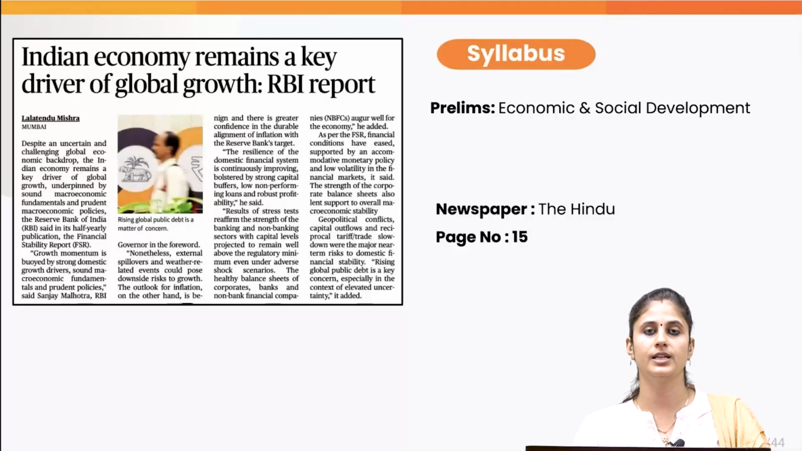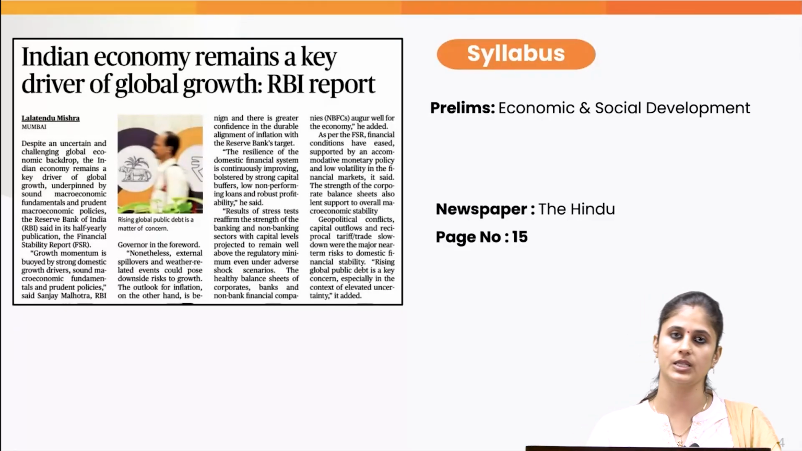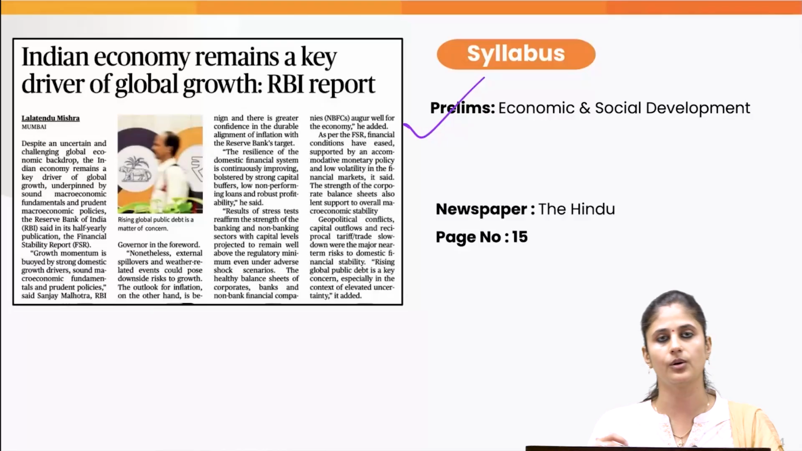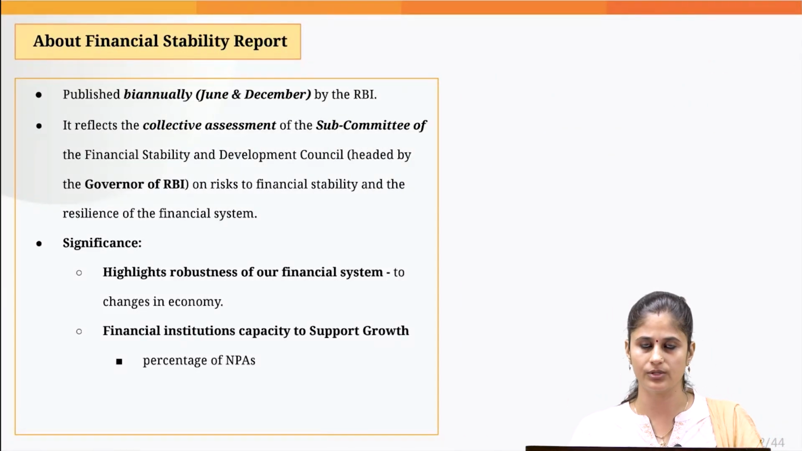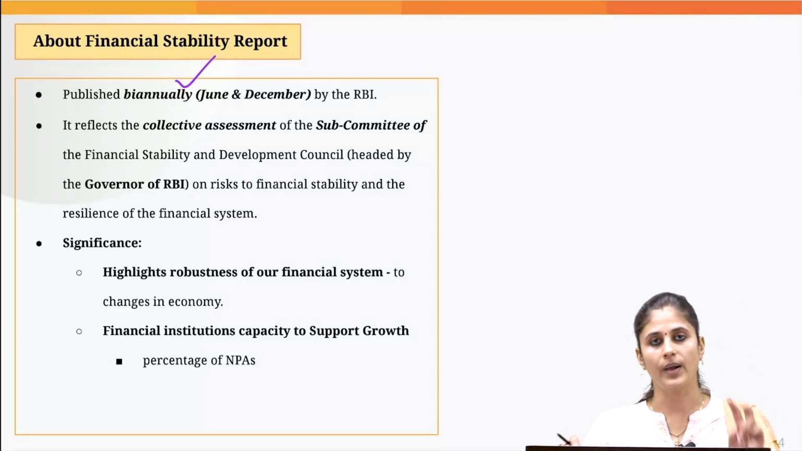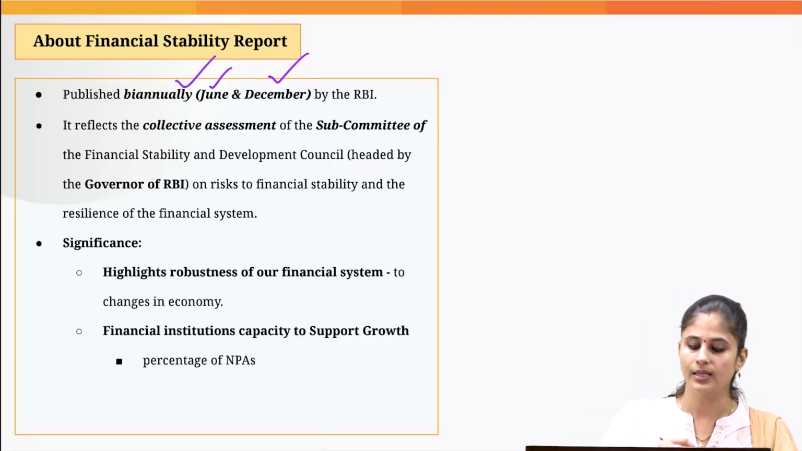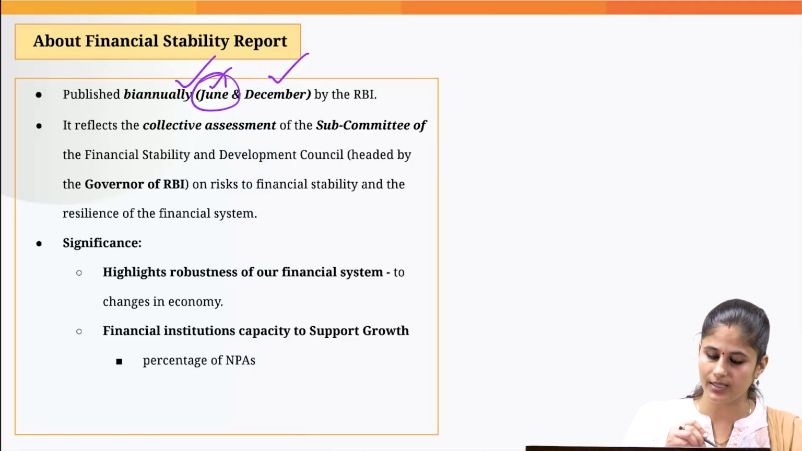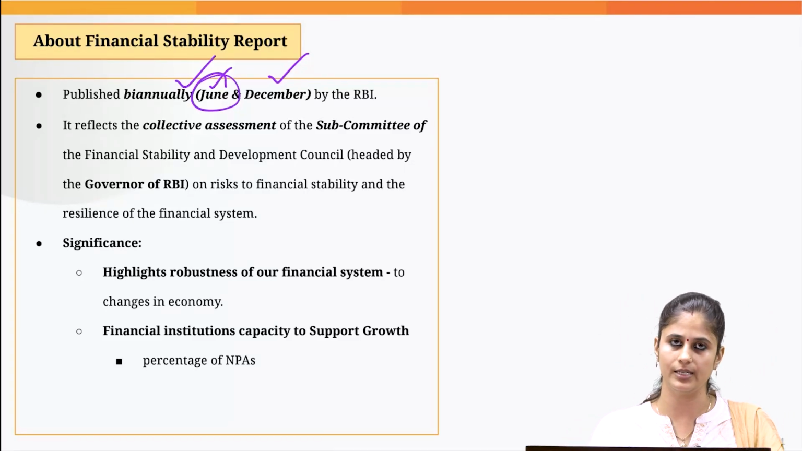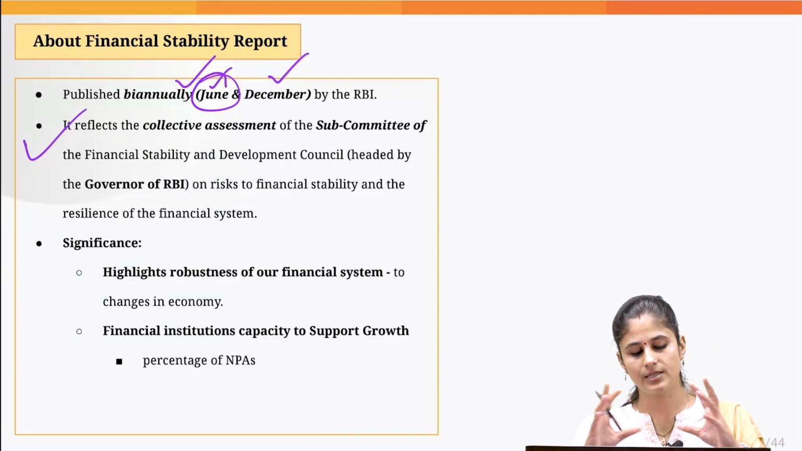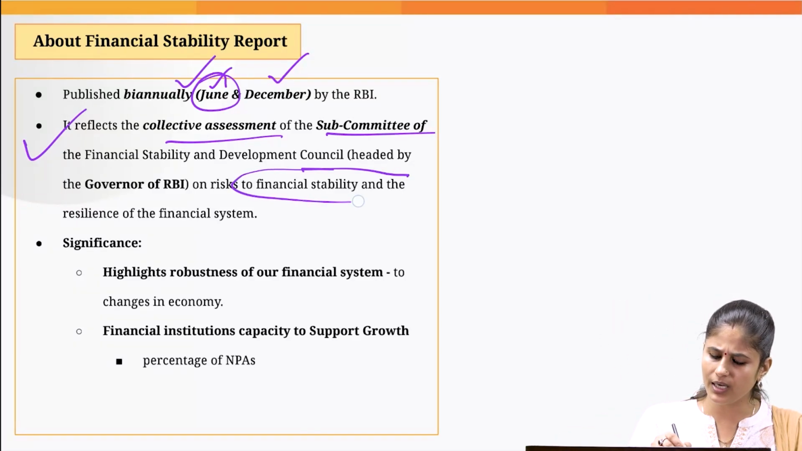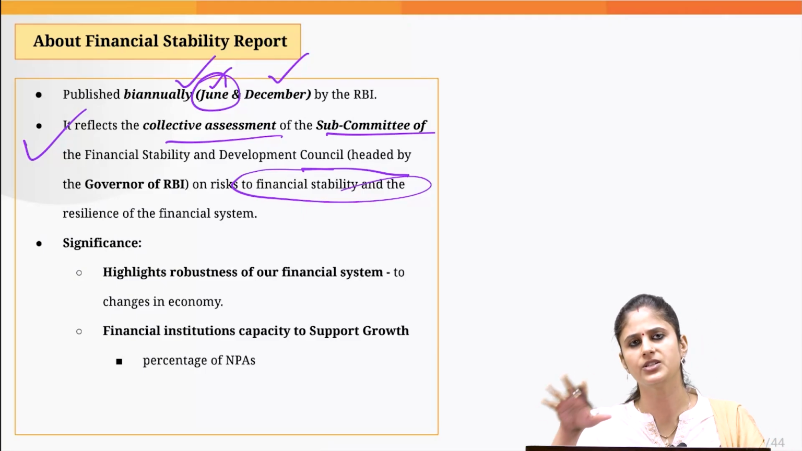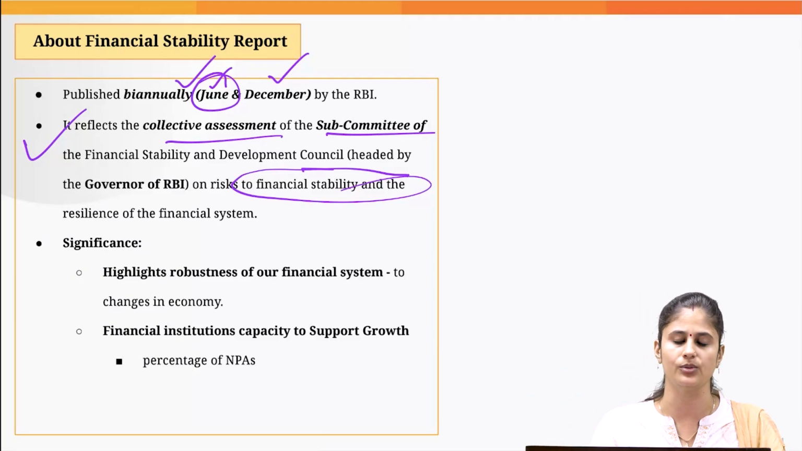So the last topic of today's analyst is related to the Financial Stability Report, which has been recently released by the RBI. This particular topic we can associate with the prelims economy section. Let's note down certain prelims pointers with regard to this report. It is released twice a year, usually in June and December by the RBI. Currently we are discussing the June report, wherein the RBI does the collective assessment of the subcommittee of the Financial Stability and Development Council, which is headed by the governor of RBI. We'll be looking into what all risks our financial sector is witnessing in the changing global scenarios.